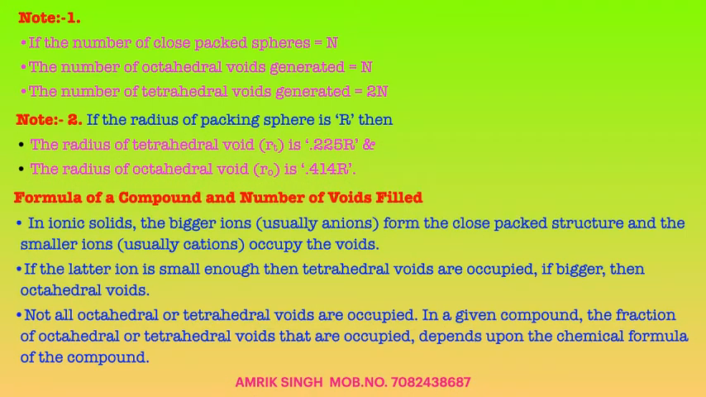Now, the formula of a compound and the number of voids filled. In ionic structures, generally the bigger ions, that is anions, form the close packed structure, and the smaller ions, generally cations, occupy the voids. If the latter ion is small enough, then the tetrahedral void is occupied. If bigger, then the octahedral void is occupied. Not all the tetrahedral and octahedral voids are occupied. In a general compound, the fraction of octahedral and tetrahedral voids occupied depends upon the chemical formula of the compound. Let's check your knowledge and do some numerical problems.